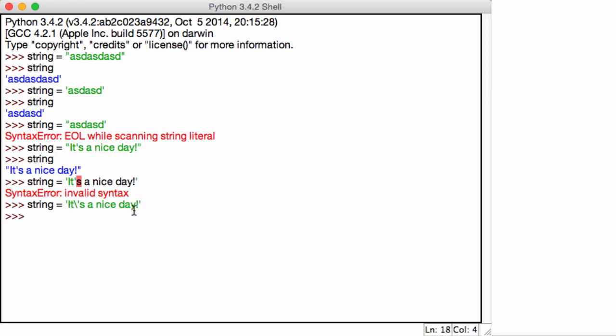Now if we print out string, it doesn't give us an error: it's a nice day. Isn't that cool? This whole concept is called escape characters: putting a backslash in front of the apostrophe so that it's counted as normal English text. Fantastic. So that's it for my basics of strings.